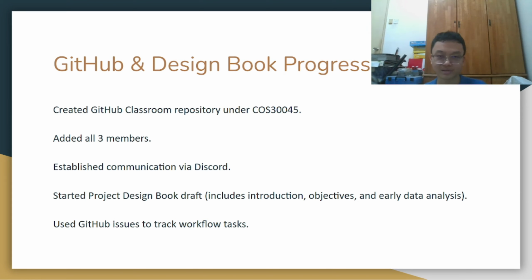Next up, I'll be talking about the progress of our GitHub and design book. So for our GitHub, we pretty much done everything. We have created our repository, added all 3 of our members, and established a communication by Discord. And our GitHub issues to track workflow tasks. Our draft project design book draft is also created, and here is our proof.